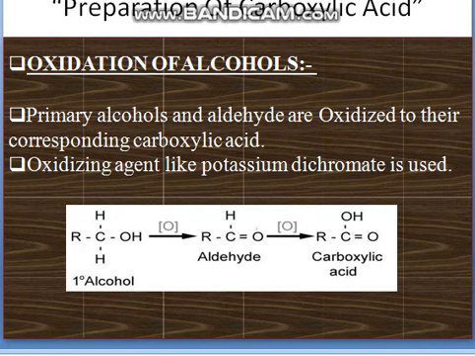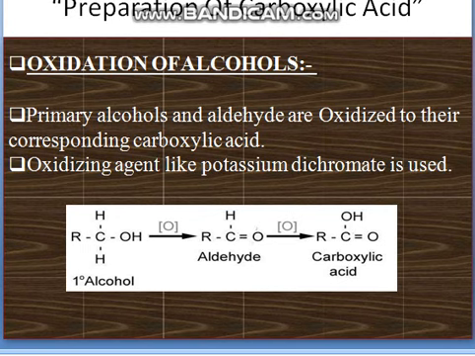Next, the preparation of carboxylic acid from alkyl nitriles. Hydrolysis of alkyl nitriles on boiling with mineral acid or alkalis yields the corresponding carboxylic acid. You can see here the reaction given below and how the carboxylic acid is prepared. Next is preparation of carboxylic acid from Grignard reagent. Carboxylic acid can be prepared by the action of the Grignard reagent with carbon dioxide. The reaction you can see here and the manufacturing also.